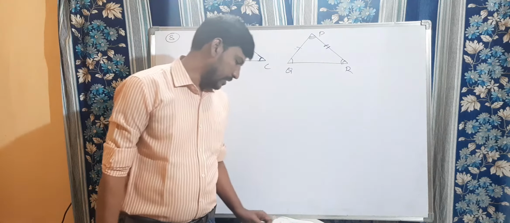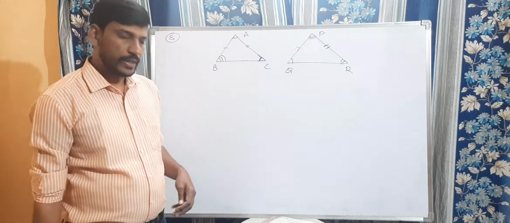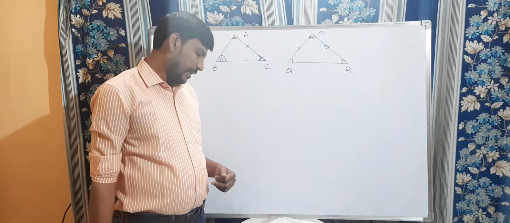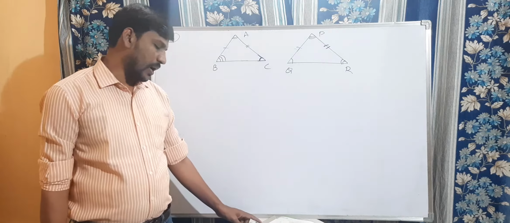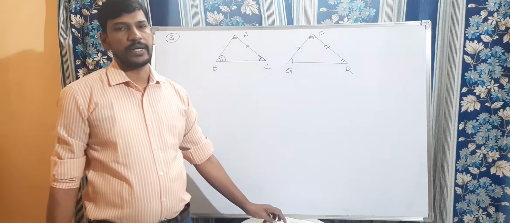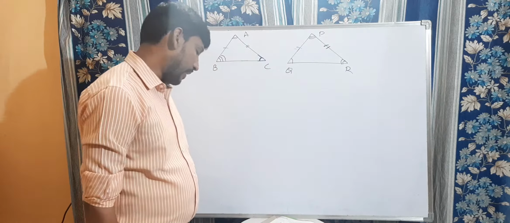Right, children, let us discuss question number 8. Draw a rough sketch of two triangles such that they have 5 pairs of congruent parts, but still the triangles are not congruent.